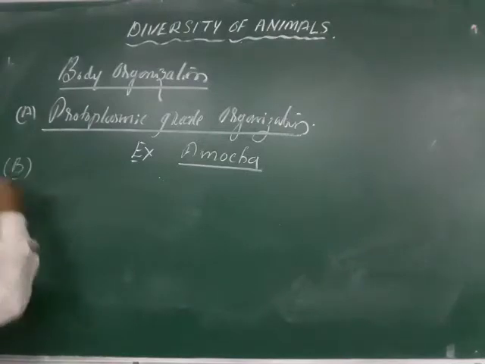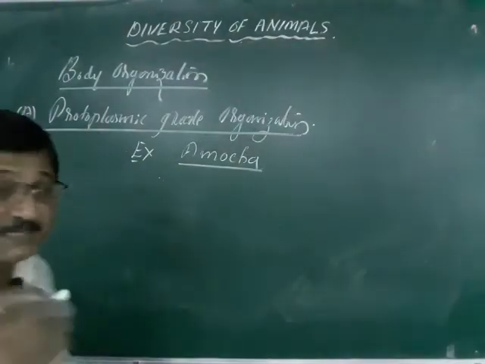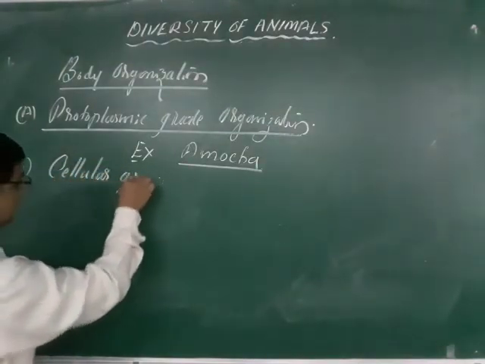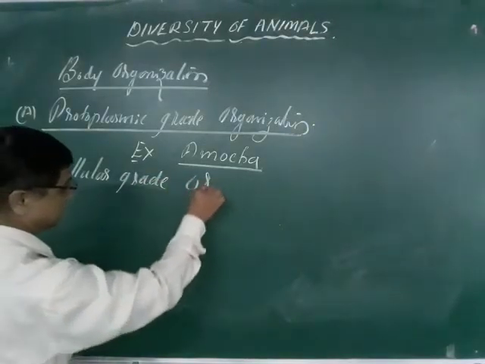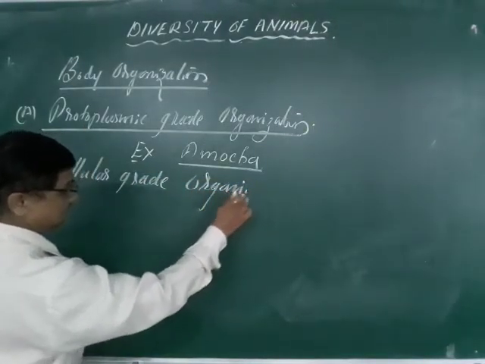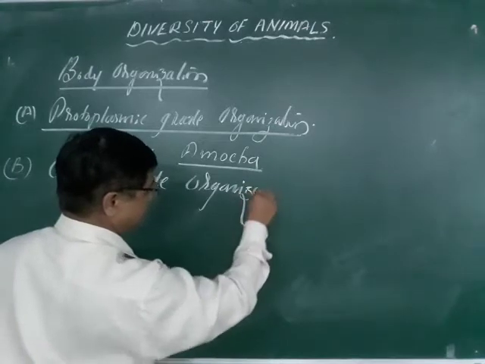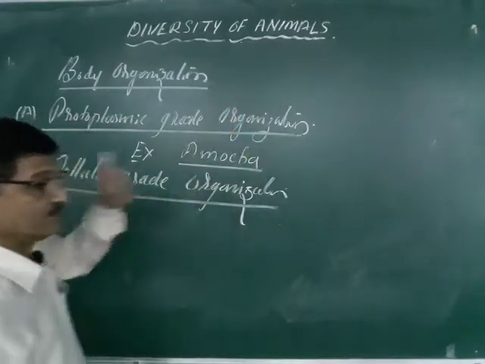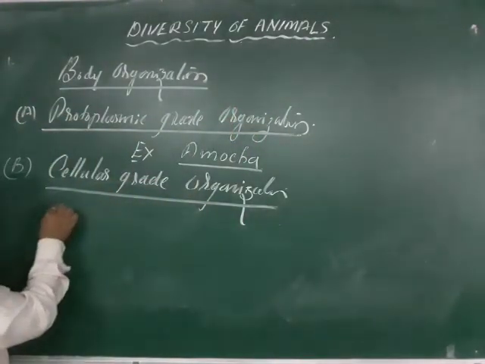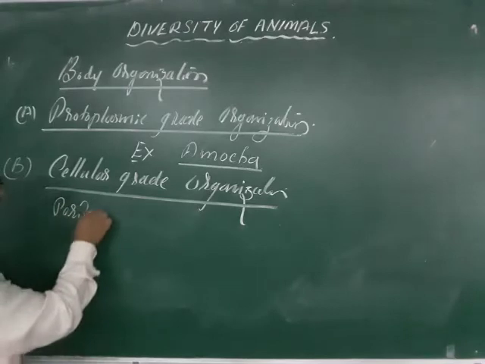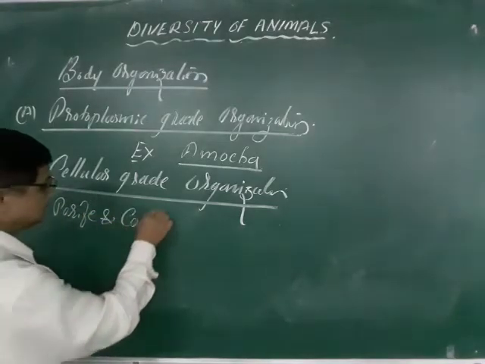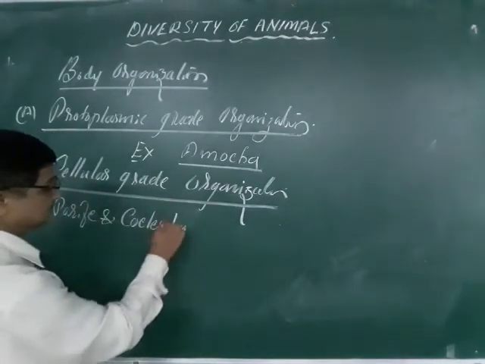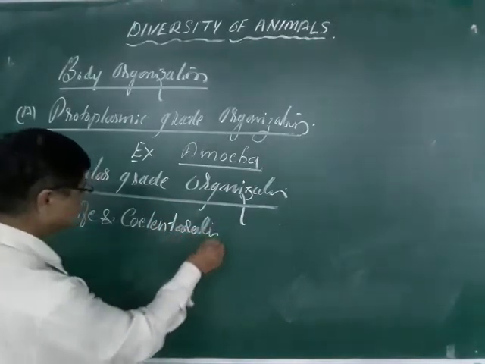And B, that is cellular grade organization. What is the cellular grade organization? From amoeba onwards, or you can say protozoa onwards, the examples are porifera and coelenterata. So these are the animals.